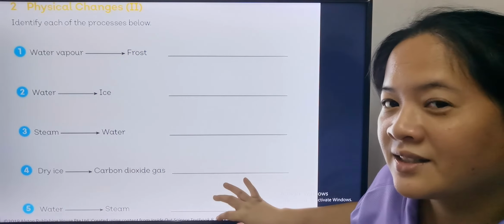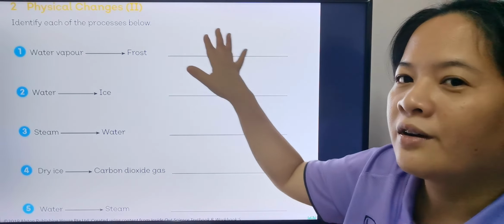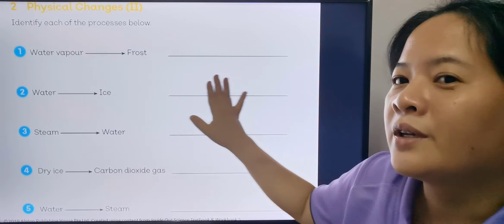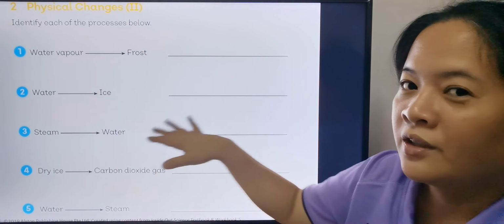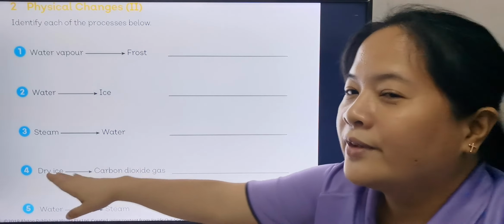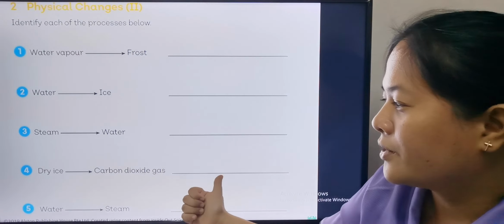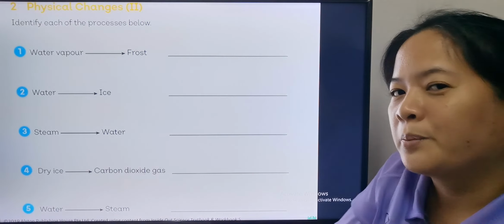What process? When water vapor changes into frost, what do we call that process? When water changes into ice, what do we call that process? When steam changes into water, what's that process? When dry ice changes into carbon dioxide, what do we call that process? And when water changes into steam, what do we call that process?